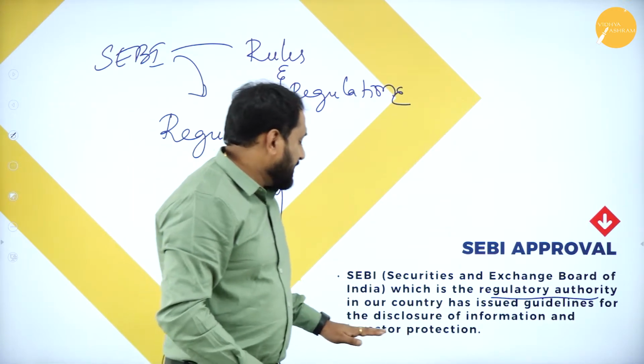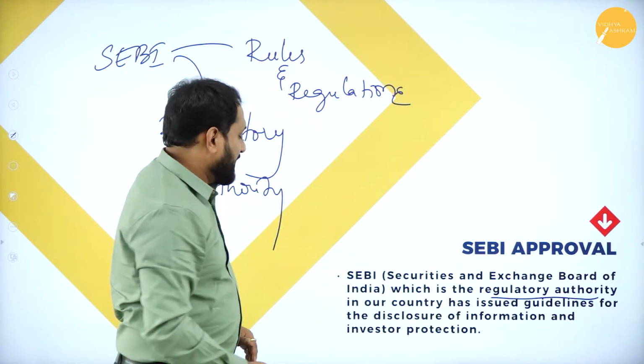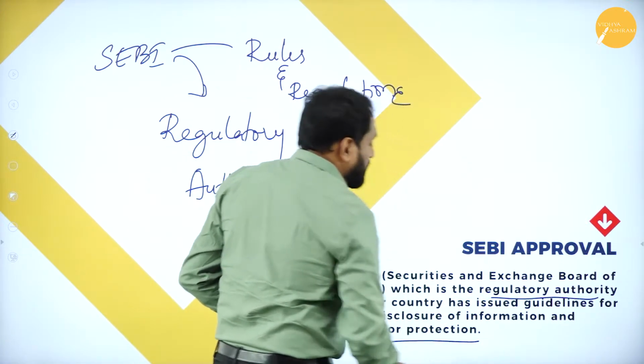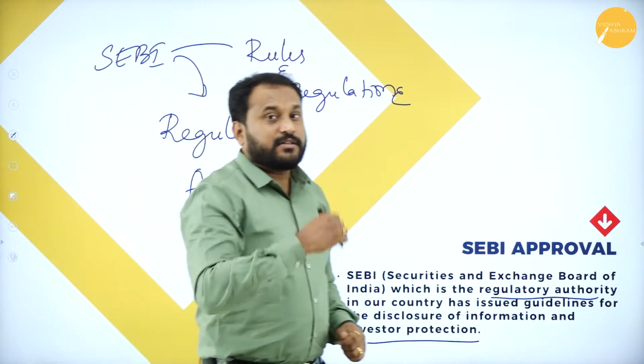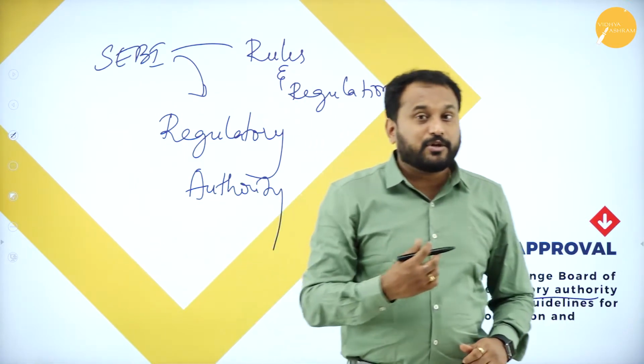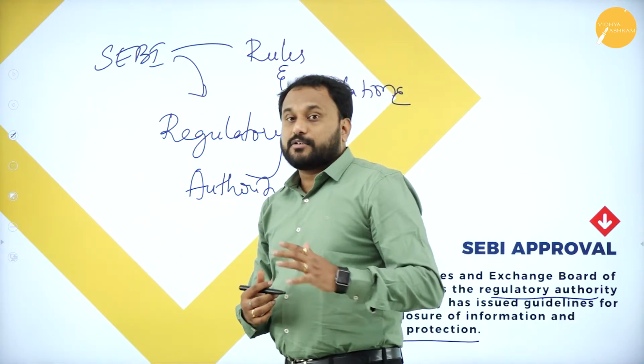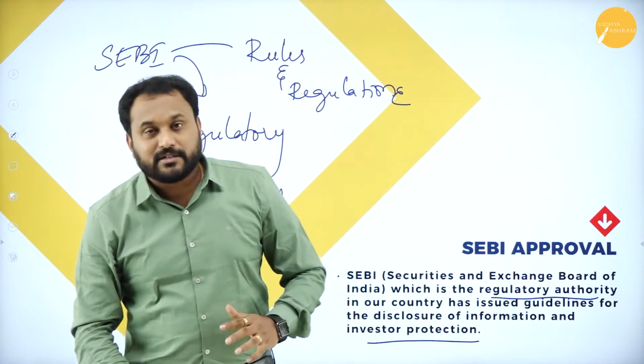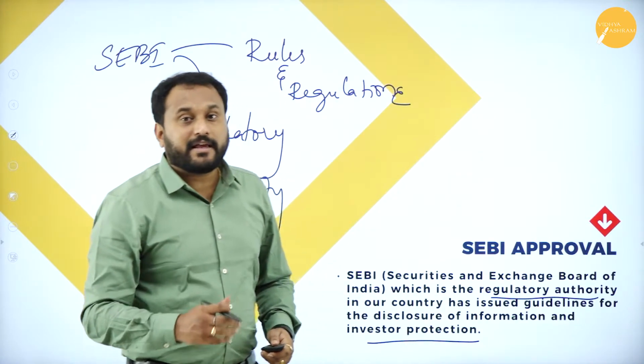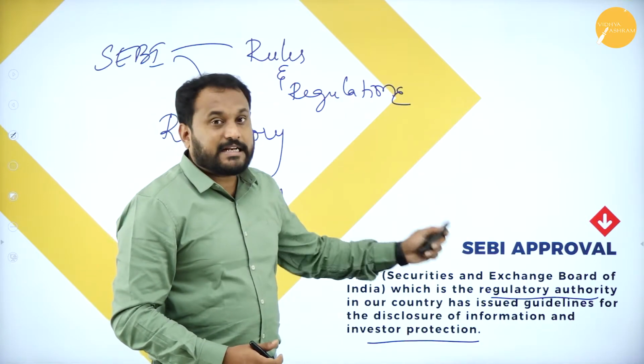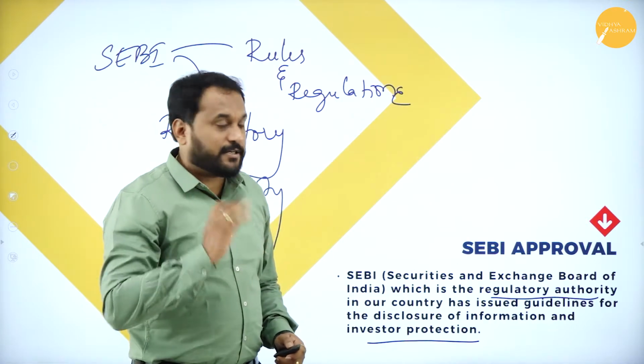Then there is the disclosure of information and investor protection. Sebi will always think about the investors, not about the company at large. If anything happens, we can go to Sebi and register a complaint against any company. So please understand, Sebi approval is very much needed.